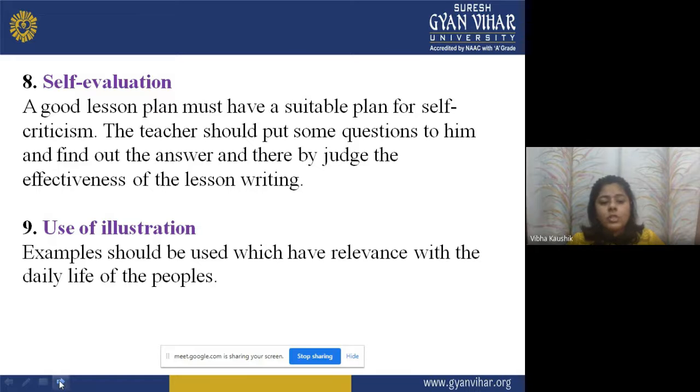Use of illustration. Examples should be used which have relevance with the daily life of the people. When the teacher is making the students understand a new concept with the help of examples, the examples should have some relevancy with the daily lives of the people.